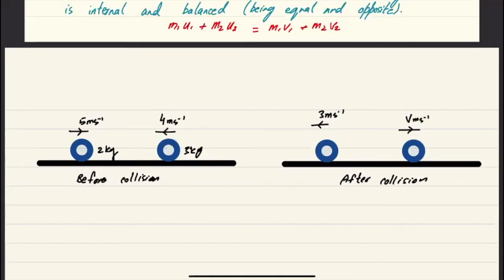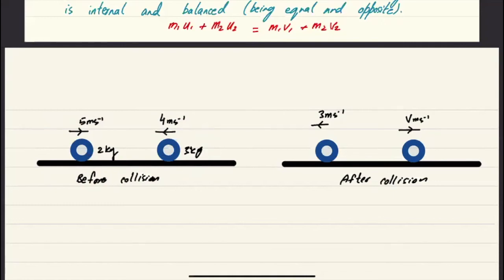So what we're trying to say over here is that there are two particles which are about to collide. So we have a picture before collision and we have a picture after collision. This still is a smooth, flat, horizontal surface. But when the collision occurred, they exerted forces onto each other. So if I consider both the particles together, then that would be an isolated system because there would be two internal forces acting upon each other.